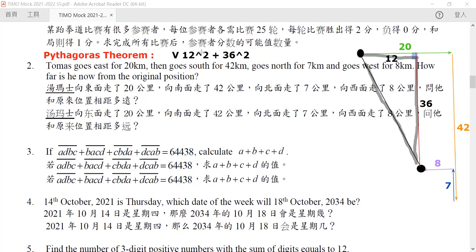So by the Pythagoras theorem, you know that this would be our answer. Now since 12 and 36 have a common multiple of 12, we can take them out. And hence we get 12 times root of 10. So our answer is 12 times root of 10.